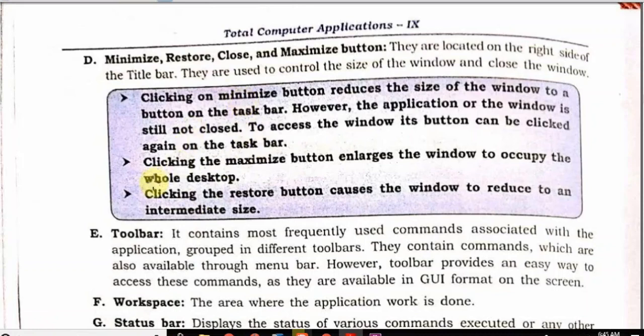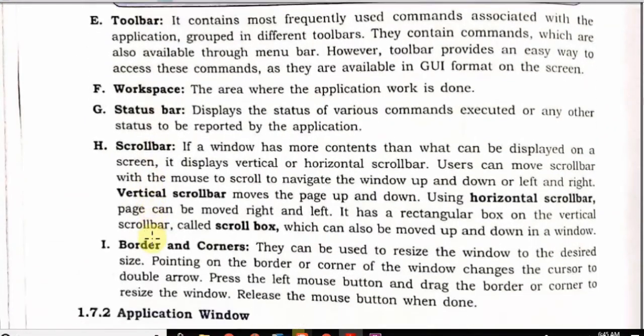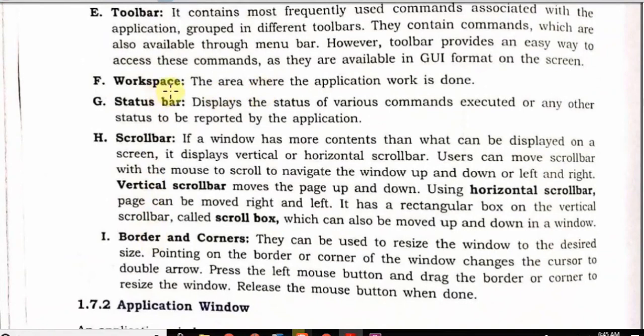Now next one is toolbar. It contains the most frequently used commands associated with the application. Next is workspace, the area where application work is done. It means typing or drawing. Next one is status bar. It displays the status of various commands executed. Next one is scroll bar. We have seen vertical and horizontal scroll bars. The vertical scroll bar moves the page up and down. The horizontal scroll bar moves left and right. Next one is border and corner. They can be used to resize the window to the desired position.